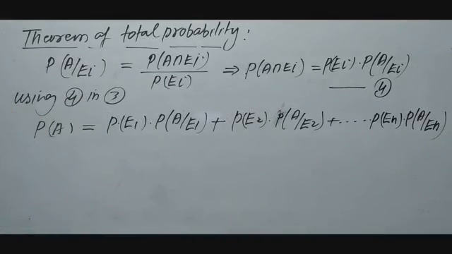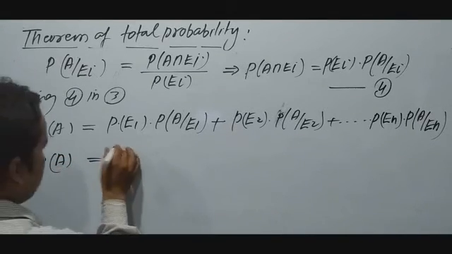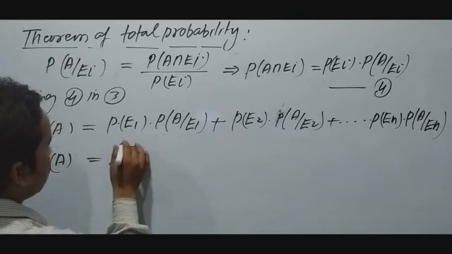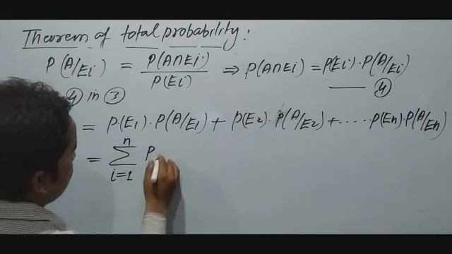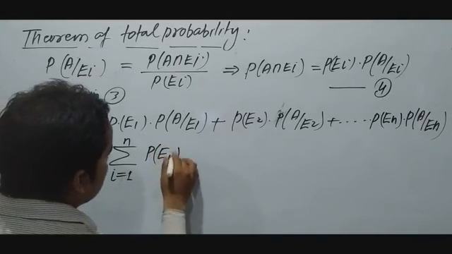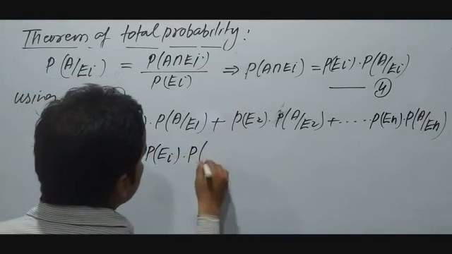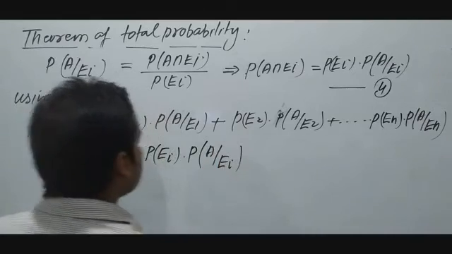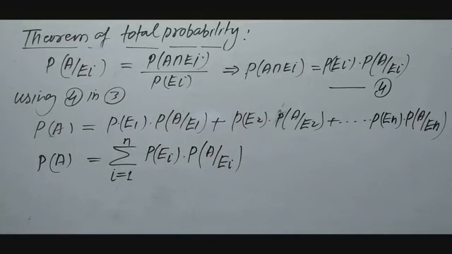Probability of A is equal to sigma i is equal to 1 to n, P of Ei into probability of A oblique Ei.